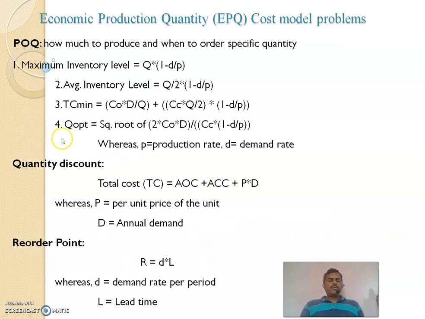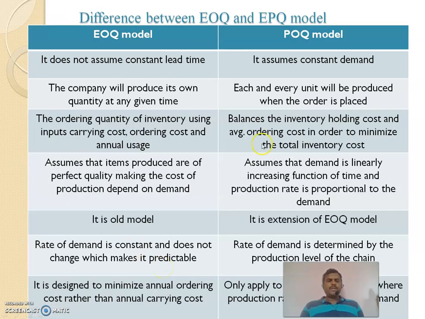And similarly we will do some calculations for the EPQ model, economic production quantity, a variation of the EOQ model. Here the difference is 1 minus D by P. Here I have written some formulas. Then quantity discount can be calculated by using this, the only change being P into D. Then the reorder point can be calculated by using this formula. And a major difference is in this EPQ model.